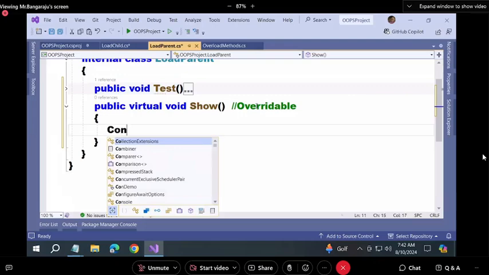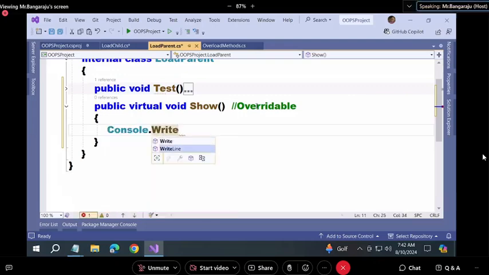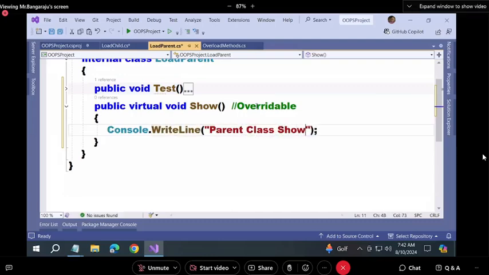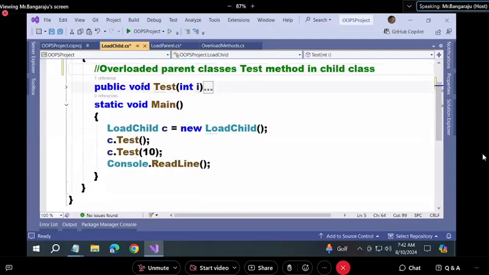And I'm writing here Console.WriteLine, "Parent class show method is called." Understood? So I declared the method as virtual. And now let me go to the child class. In the child class, I can overload this method. Sorry, I can override the method. But overriding is optional, not mandatory.